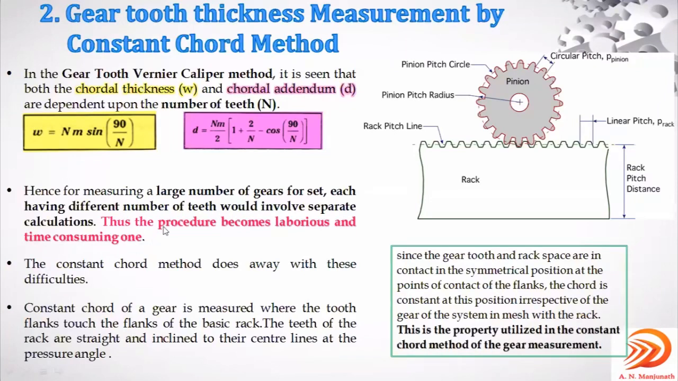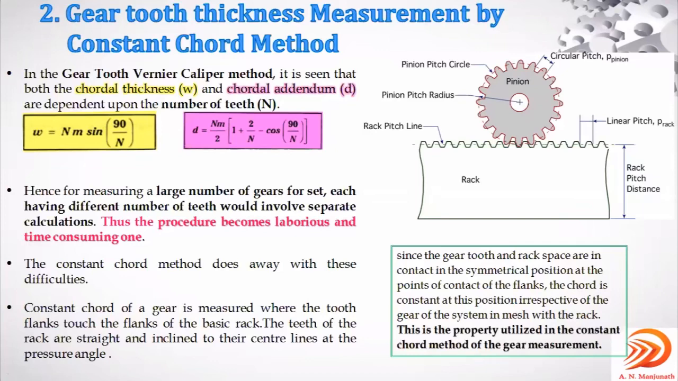To overcome this time consumption and laborious process, because each time the number of teeth varies, you have to calculate those numbers, substitute them, get the value, and then inspect the given gear blank in the set. That obstacle can be overcome by using the constant chord method. The second method removes the disadvantages of the first method.